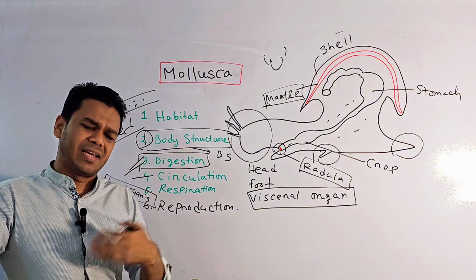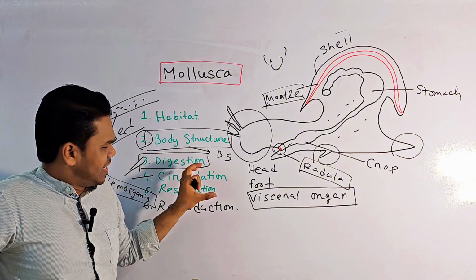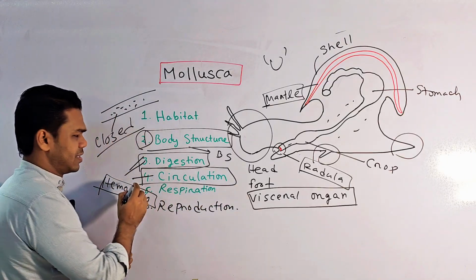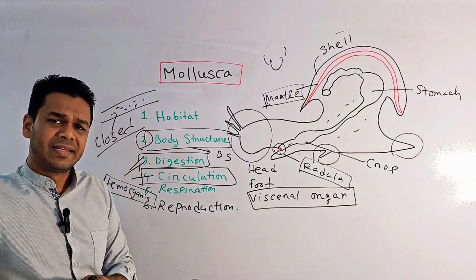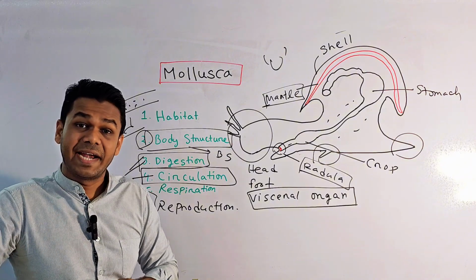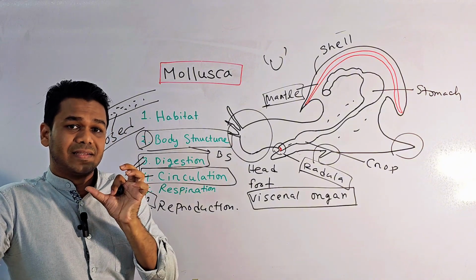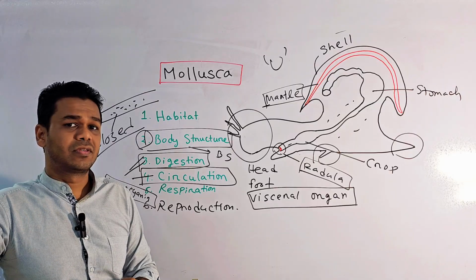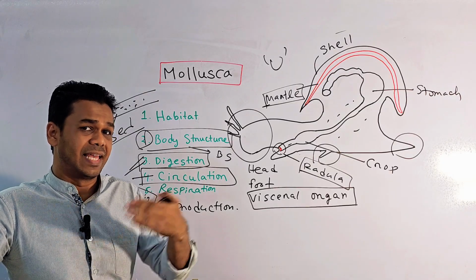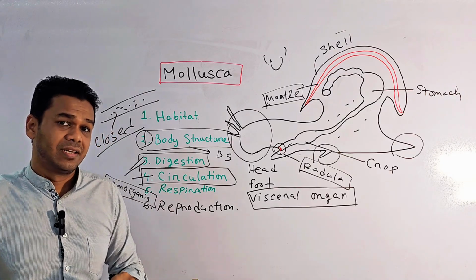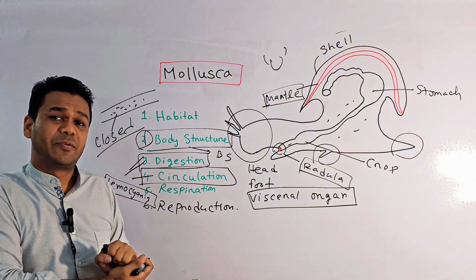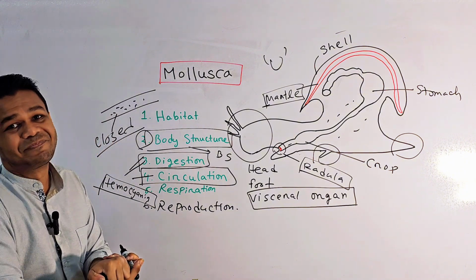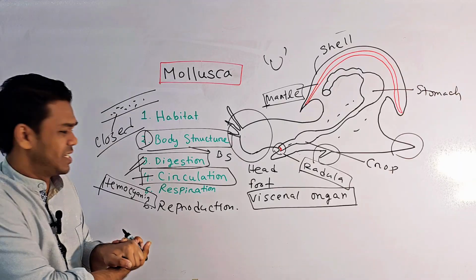So mollusks are very special, because some can be fully open, some can be partially open, and some animals have a closed circulation system, like octopus and squid, where the blood is present inside the ducts. I think you got my point.